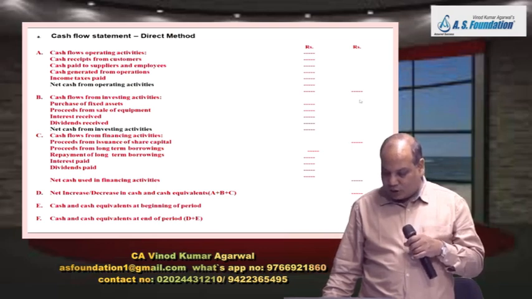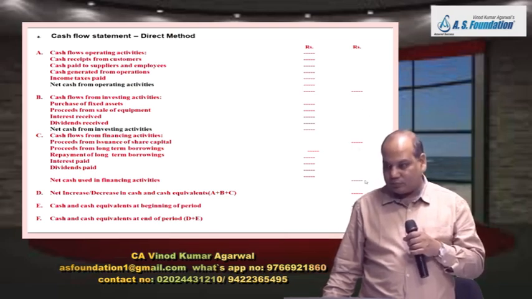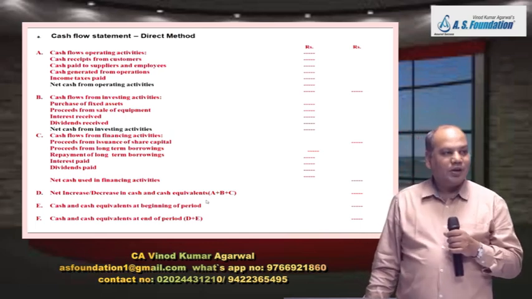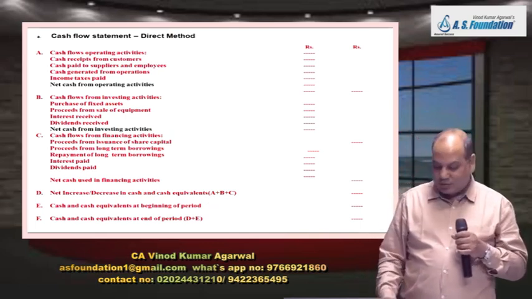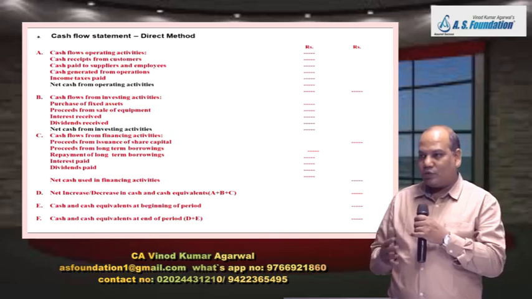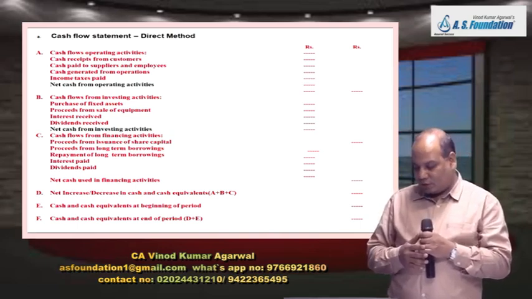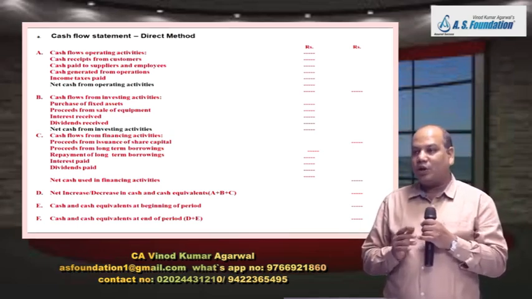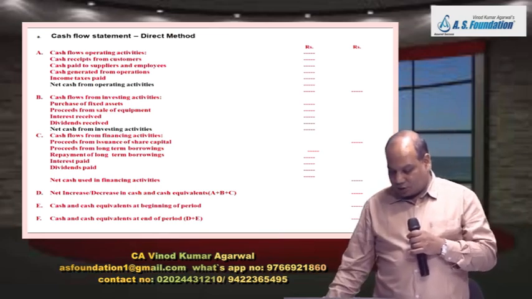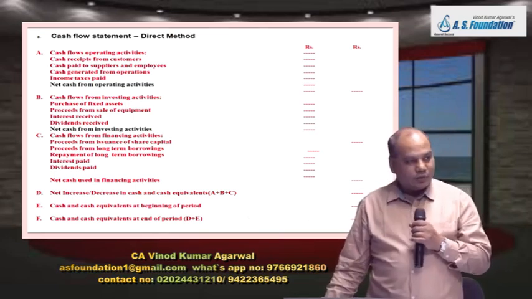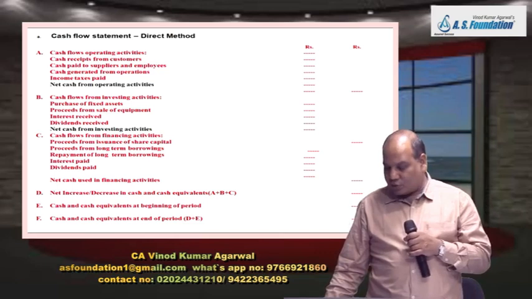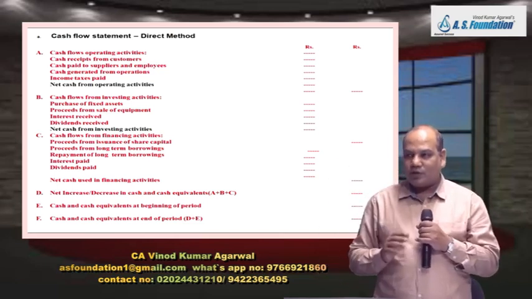Take total of A plus B plus C. That will give me net increase or decrease in cash and cash equivalent. And therefore cash and cash equivalent at the beginning of the year. Cash and cash equivalent at the end of the year. This should tally with your statement of financial position.